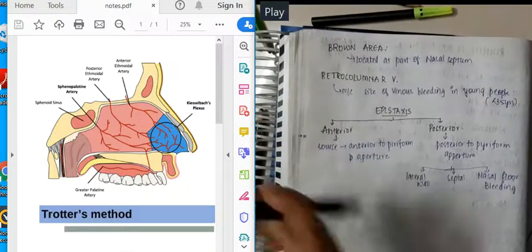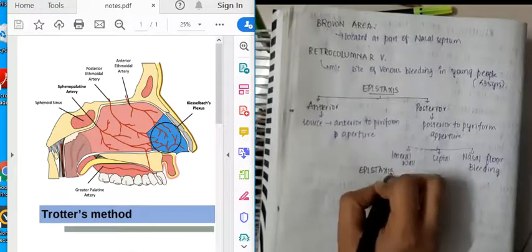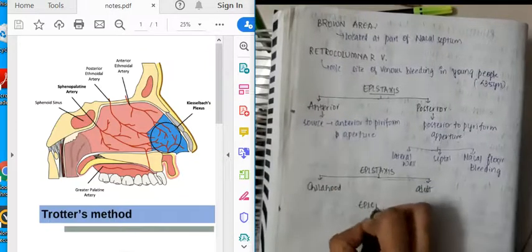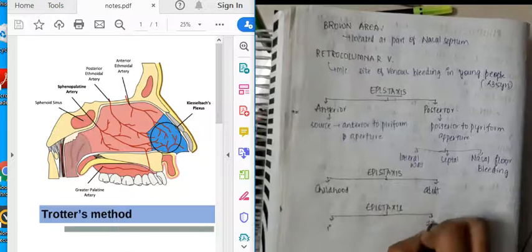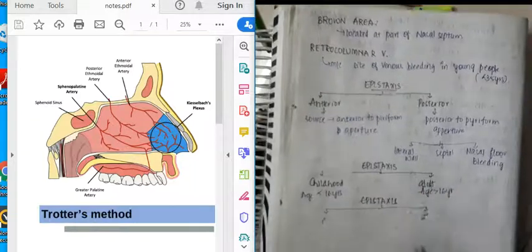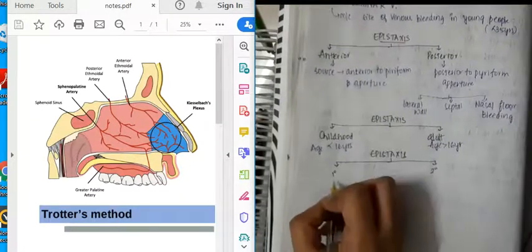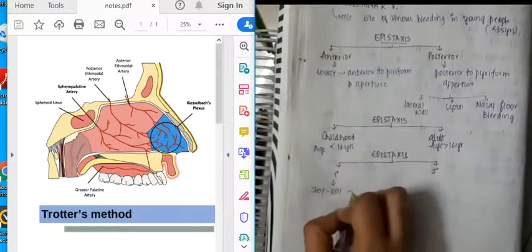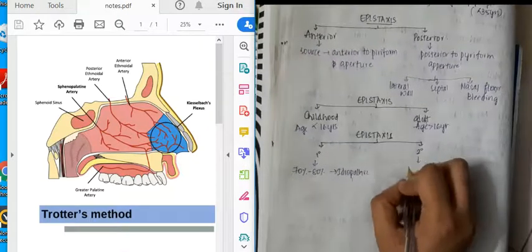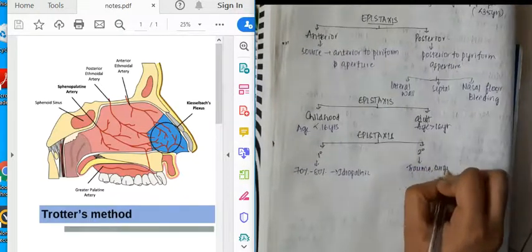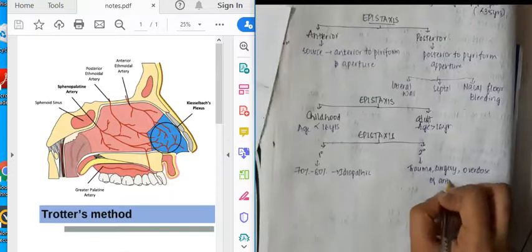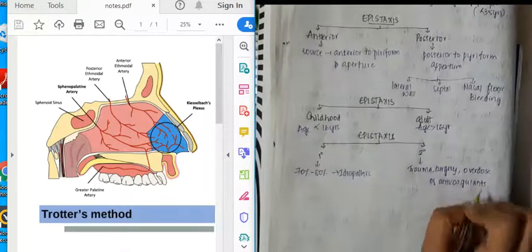Then there is one more classification of epistaxis, in which we have childhood epistaxis and adult epistaxis. In childhood epistaxis, the age is less than 16 years, and in adult it is more than 16 years. There is one more type based on cause. It can be divided into primary epistaxis, in which in 70 to 80% of the cases it is idiopathic. We have secondary epistaxis, where the causes are trauma, surgery, and overdose of anticoagulants. So all these are the types of epistaxis.